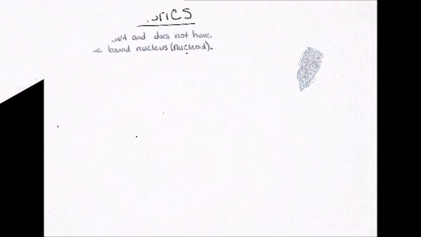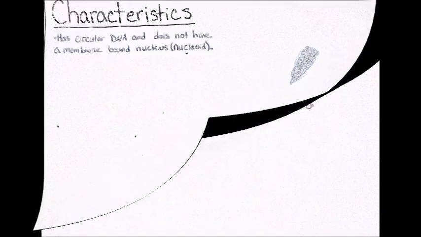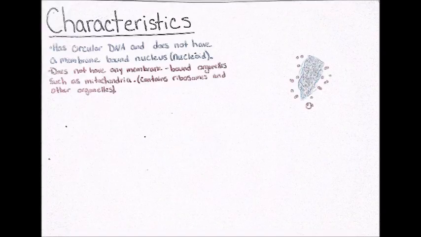First, let's talk about characteristics of prokaryotes. It has circular DNA that is not contained in a membrane-bound nucleus. This is also known as a nucleoid. It does not have any membrane-bound organelles such as mitochondria. Instead, it contains ribosomes and other organelles.